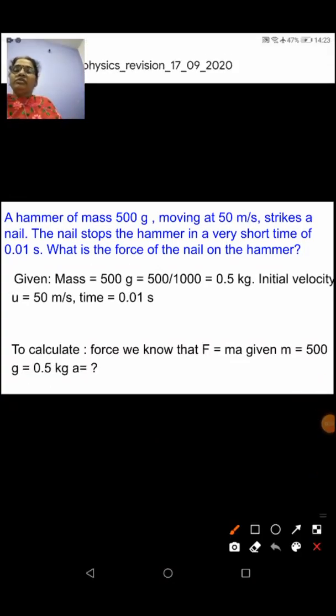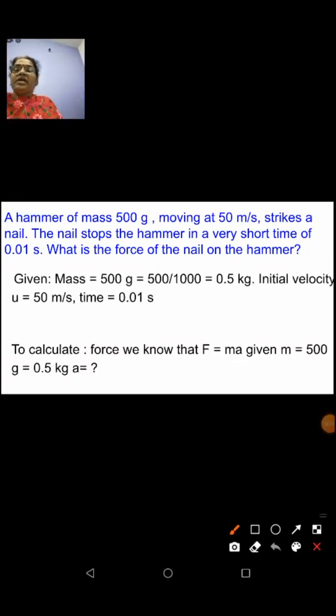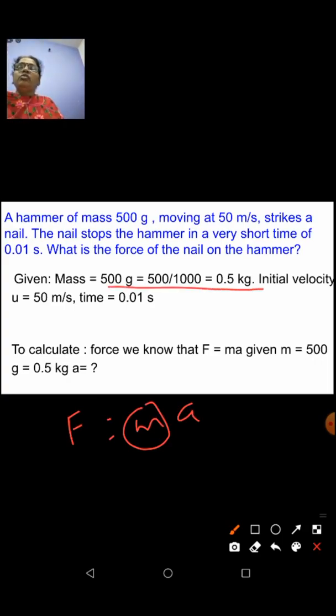Formula for force we know, that is F = ma. We have the value of mass as 500 gram. See here, 500 gram is converted to kilogram because here we have to calculate force. So how will you convert gram to kilogram? Dividing that by 1000. So you get 0.5 kilogram here. Okay. So mass we have 0.5.